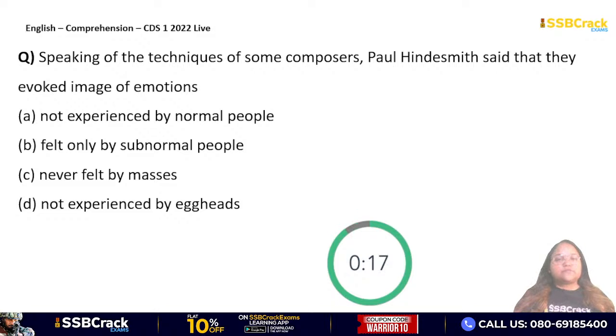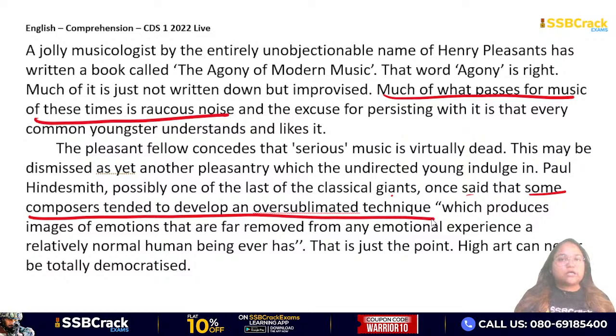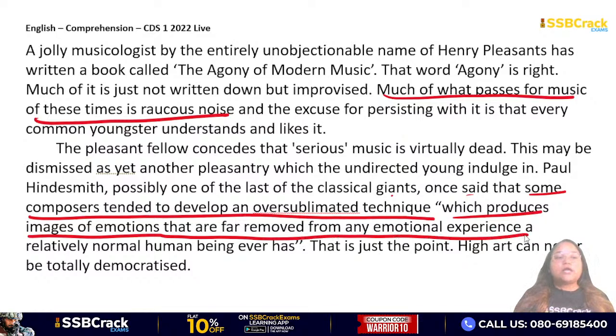Speaking of the techniques of some composers, Paul Hindemith said that they evoked images of emotions not experienced by normal people, felt only by subnormal people, never felt by masses, not experienced by eggheads. तो अगर हम लोग वापस चलते हैं पैसेज की ओर, पॉल हाइंसमिथ का एक बार पढ़ लेते. उन्होंने क्या बोला देखो. Paul Hindemith, possibly one of the last of classical giants, once said that some composers tended to develop an over-sublimated technique. What is this technique? Which produces images of emotions that are far removed from any emotional experience a relatively normal human being ever has.